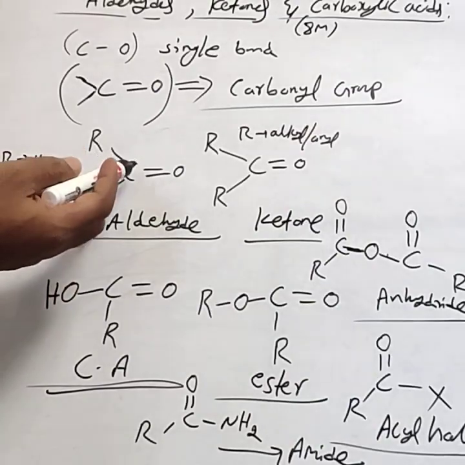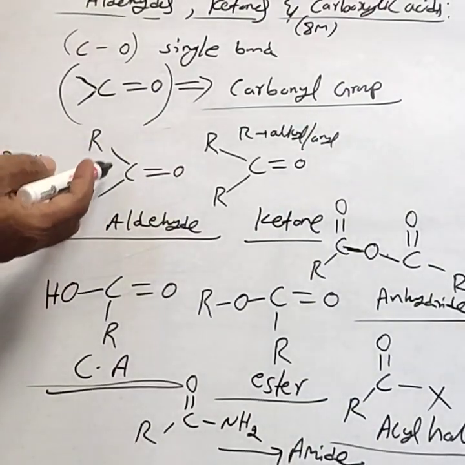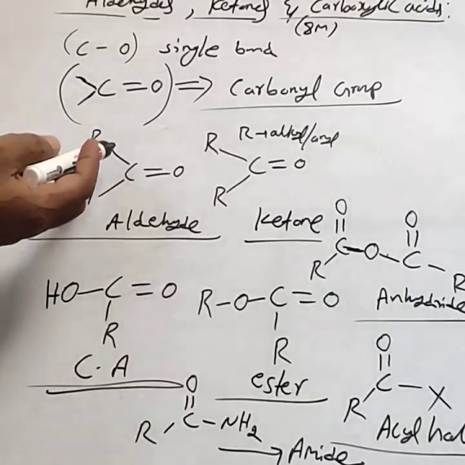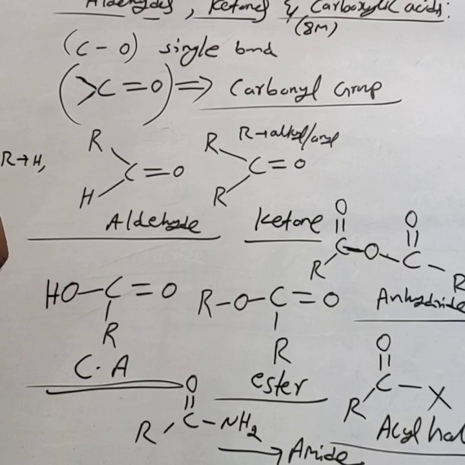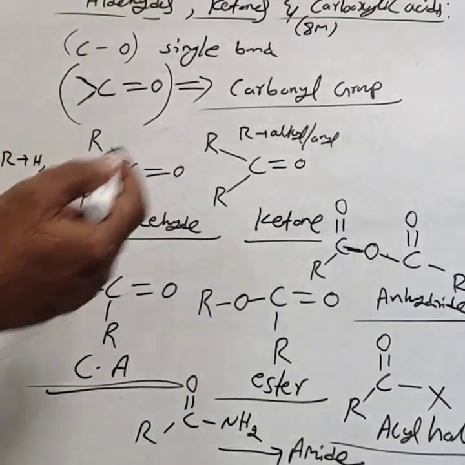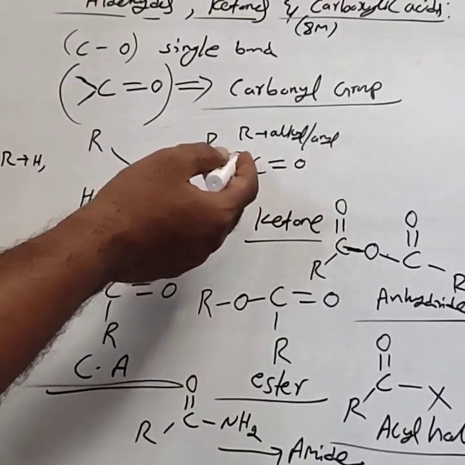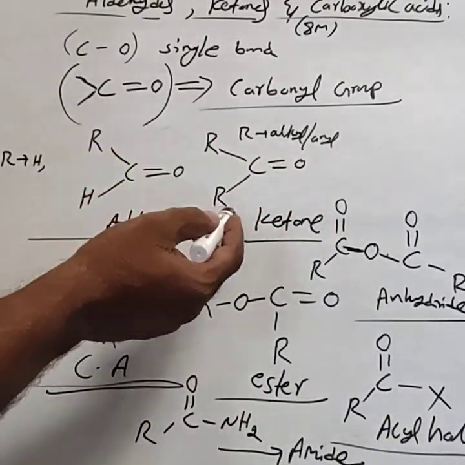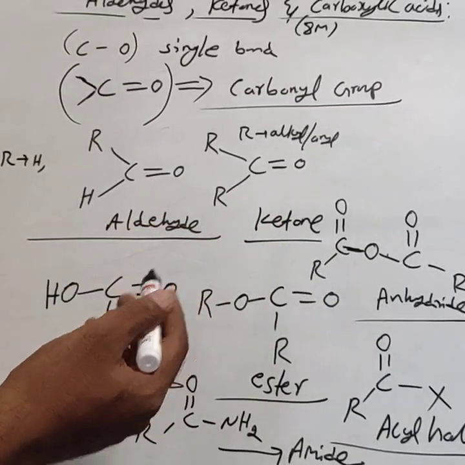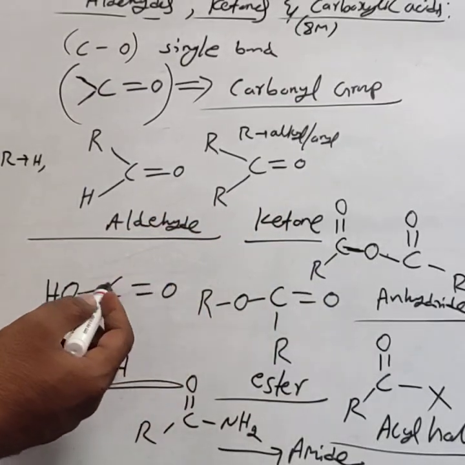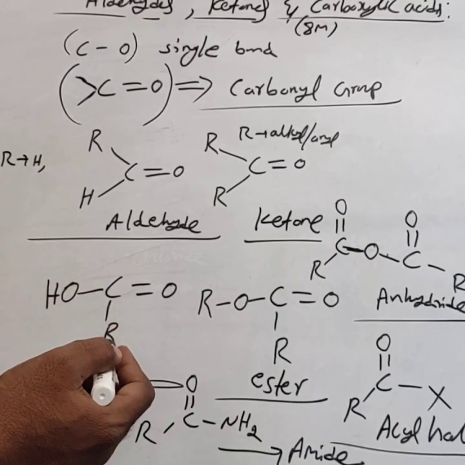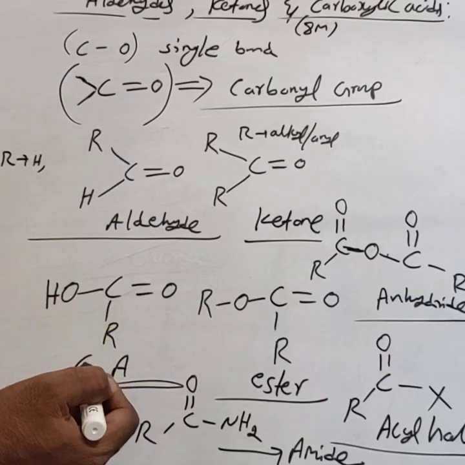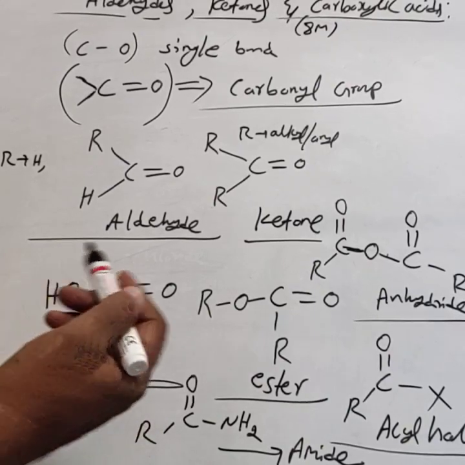First, the CO group: one of the valencies is satisfied by hydrogen, and the other valency is satisfied by the R group. That R may be hydrogen, alkyl or aryl. It is called an aldehyde. If both valencies of the carbonyl carbon are satisfied by alkyl or aryl groups, it is called a ketone. If the carbonyl carbon is bonded to oxygen, and another valency is satisfied by the R group, then it is called a carboxylic acid and its derivatives.